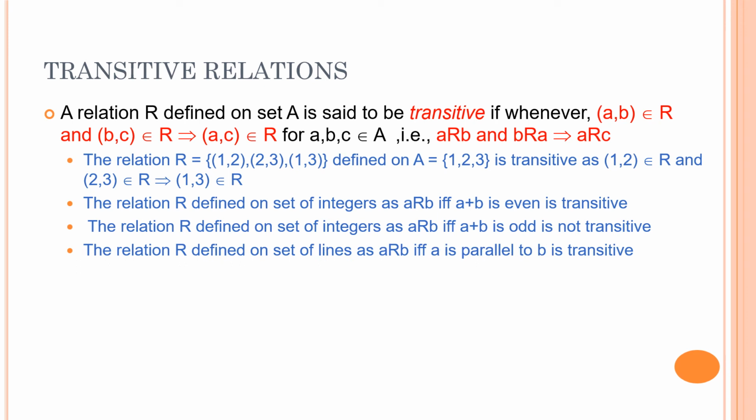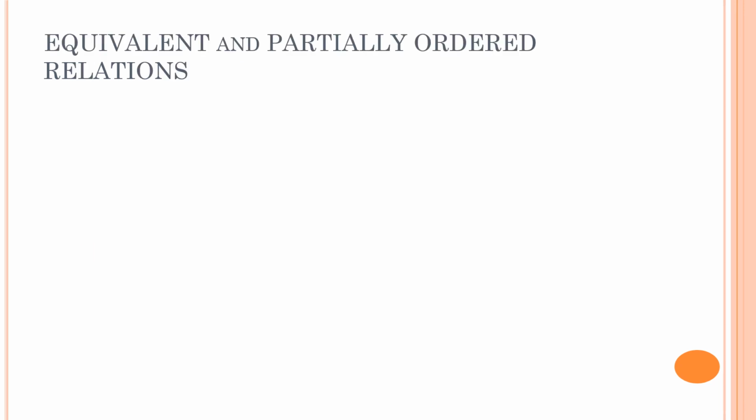Once again, let's take another example. The relation R defined on the set of lines. Now, it's not necessary that we define the relation only on numbers or alphabets. We can have a relation on a set of lines. A is related to B if and only if A is parallel to B, it is transitive. If line A is parallel to line B, which is parallel to line C, so obviously the line A will be parallel to the line C. So this is also an example of a transitive relation.